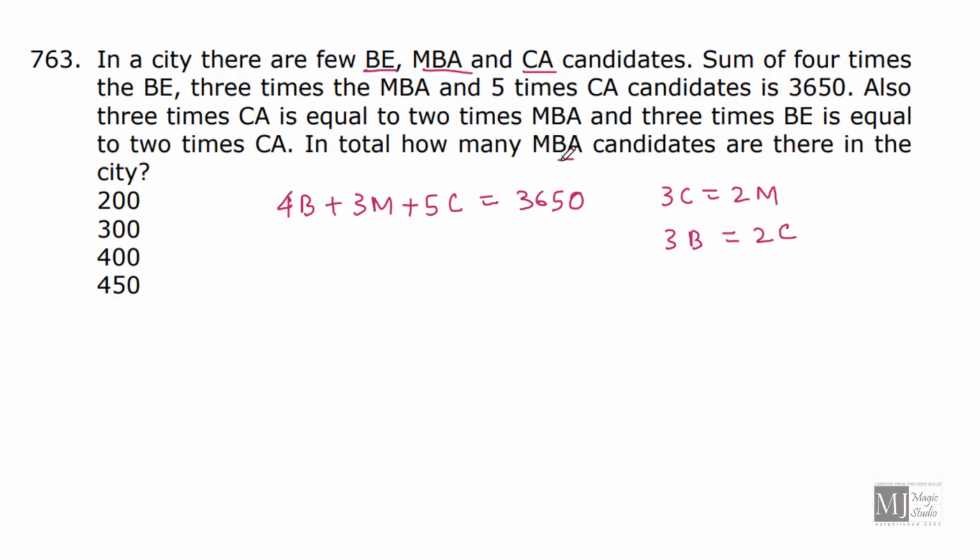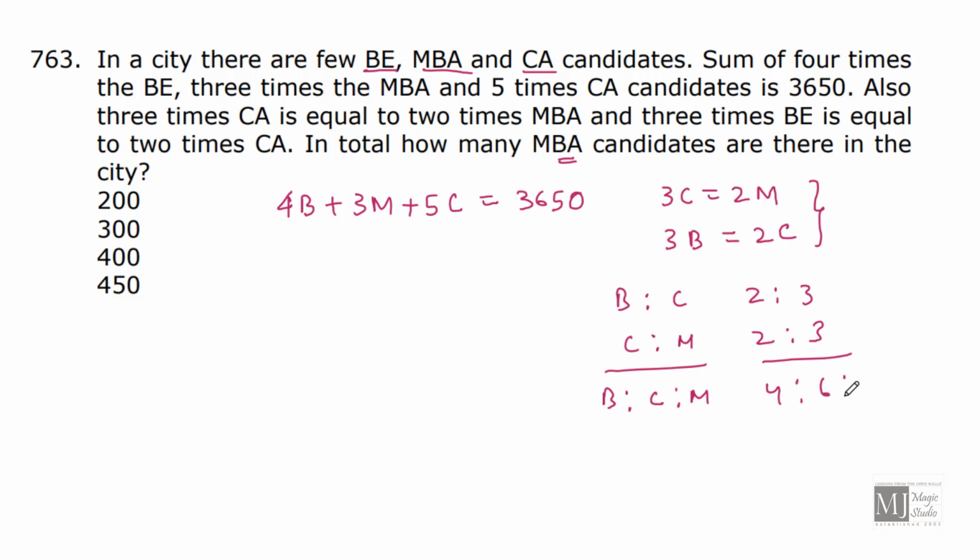In total, how many MBA candidates are there in the city? Can we quickly find the ratio between B and C? Okay, so B is to C is 2 is to 3, and then C is to M is also 2 is to 3. Then the ratio of BCM would be 4, 6, 9.